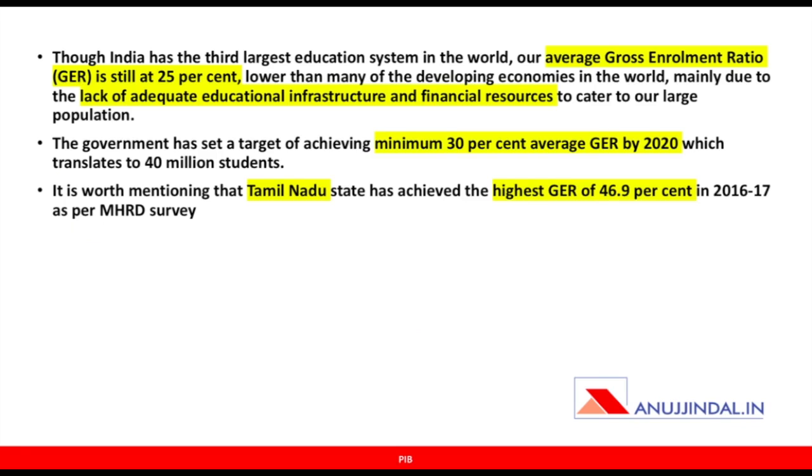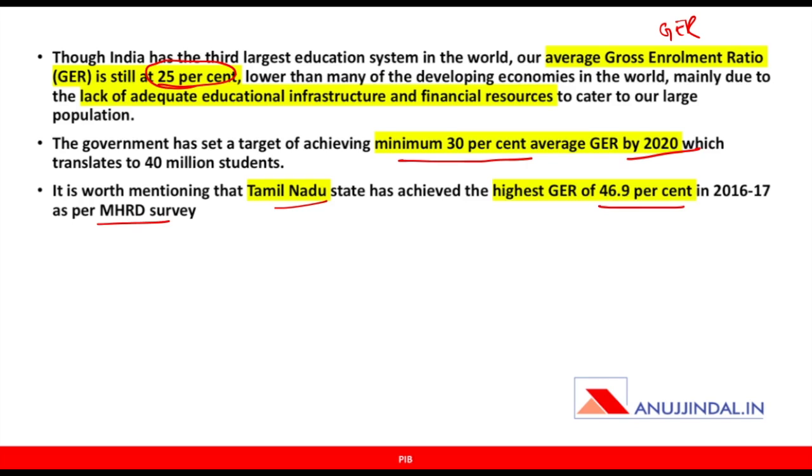Let's talk about gross enrollment ratio and go through certain facts which are very important for both RBI and NABARD, both phase 1 as well as phase 2. India has the third largest education system in the world, but our gross enrollment ratio, or GER, is still very low at 25%. So this number is important, and the target is to take it to 30% minimum by the year 2020. Presently, Tamil Nadu has achieved the highest gross enrollment ratio of 46.9% as per Human Resource Development Survey.